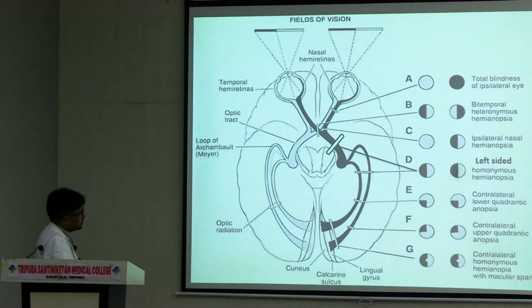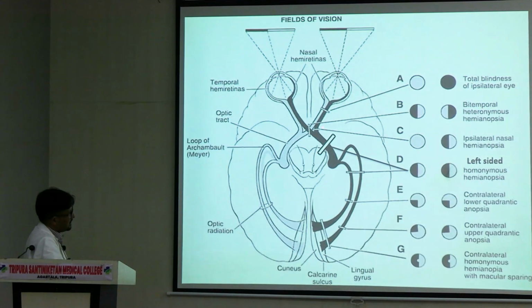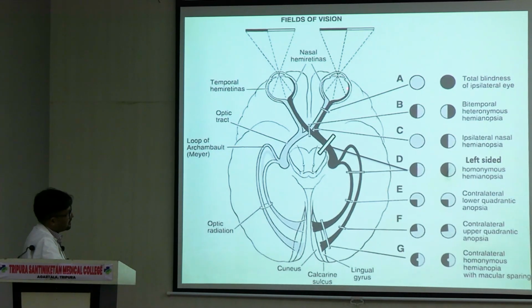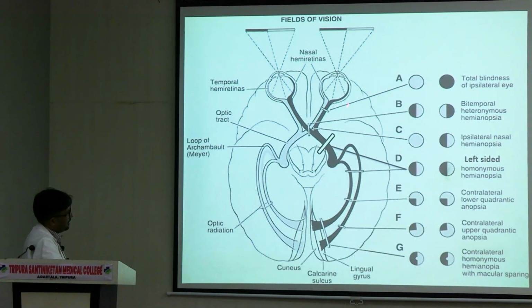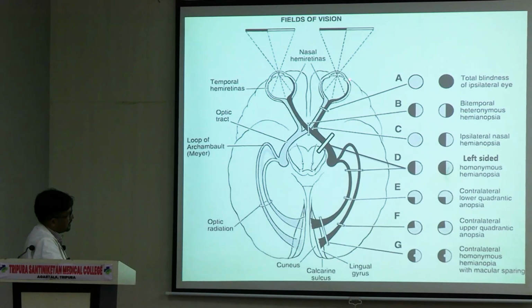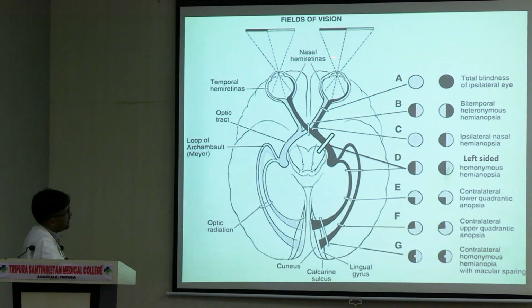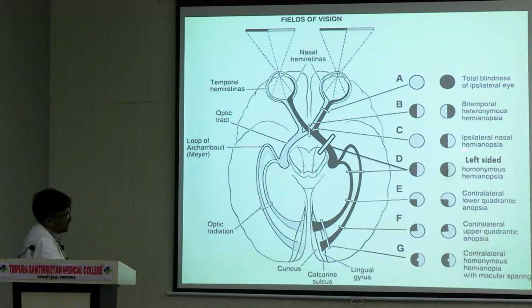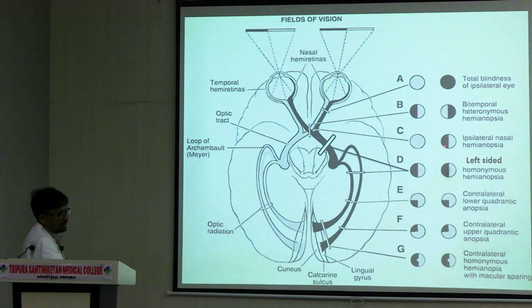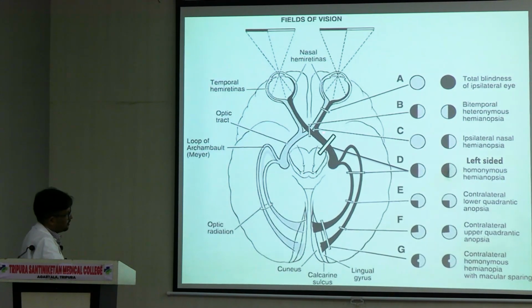This is the rule. Similarly, if you talk of lesion number C, what is happening? The right eye's temporal retina is affected. You can see, in the left eye nothing is happening. So if the temporal retina is affected, then in the field the nasal half will be affected. So the nasal half of the field of vision here, you see, is affected.